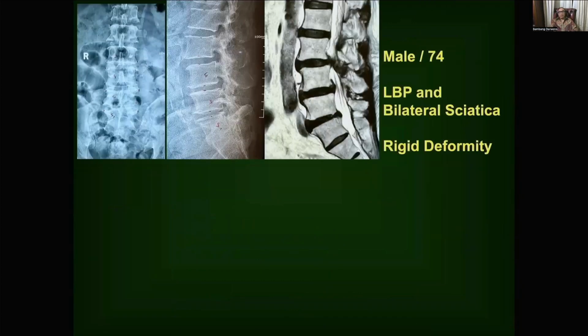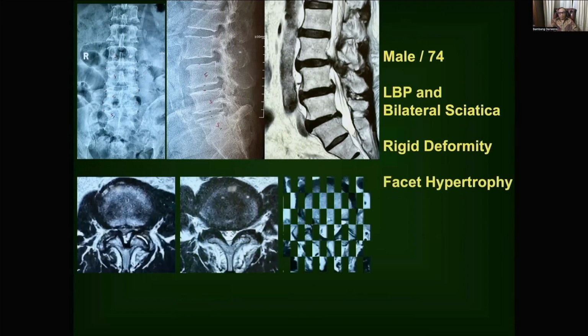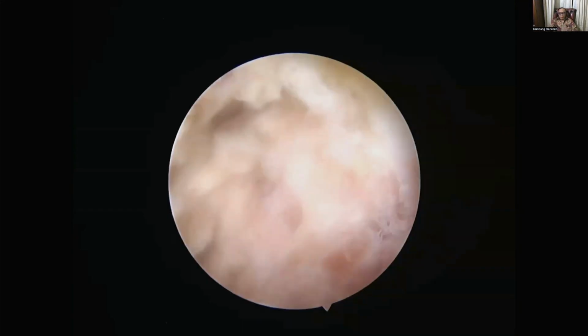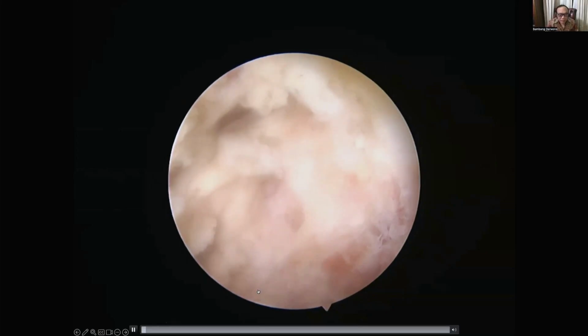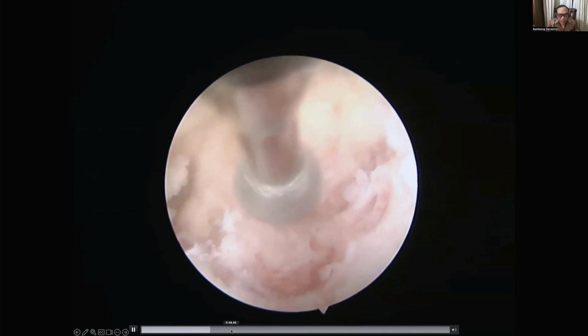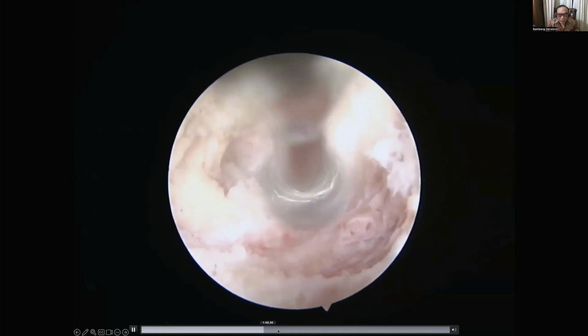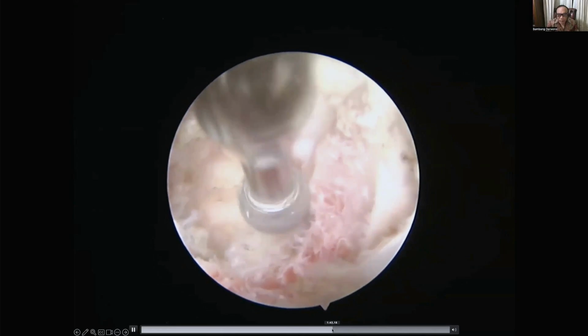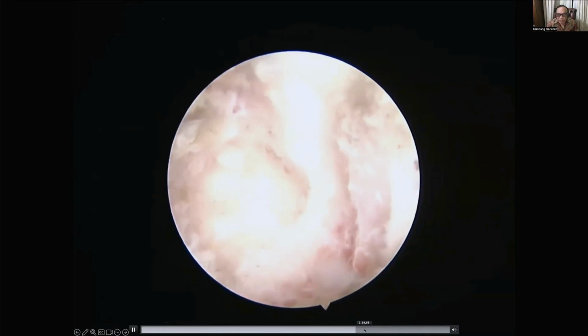The case: male, 74, rigid deformity and facet hypertrophy. Then we perform endoscopy, preserve the stabilizer, remove the deformer, with medial facetectomy and over-the-top decompression. This is the medial facetectomy. The IAP is white and hypertrophic. Then we go to the SAP.